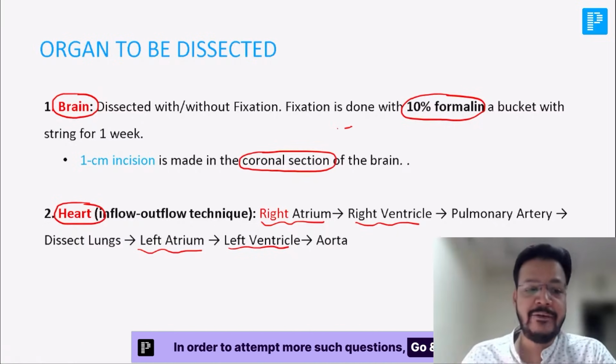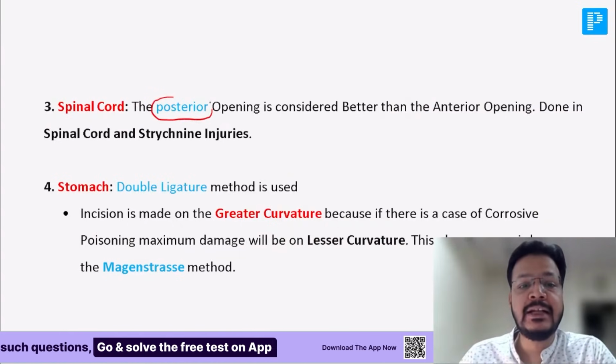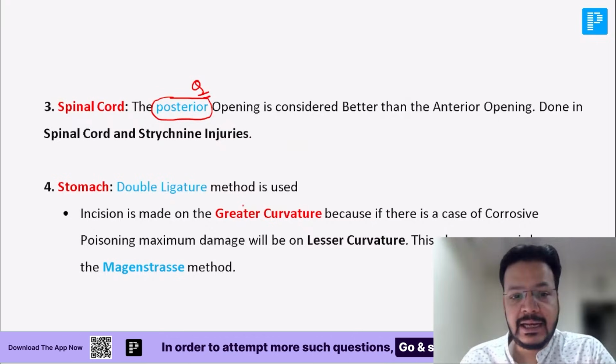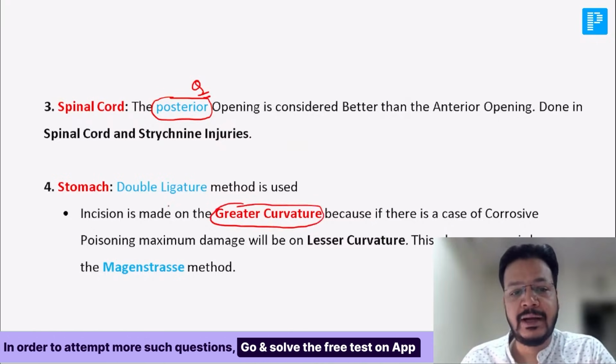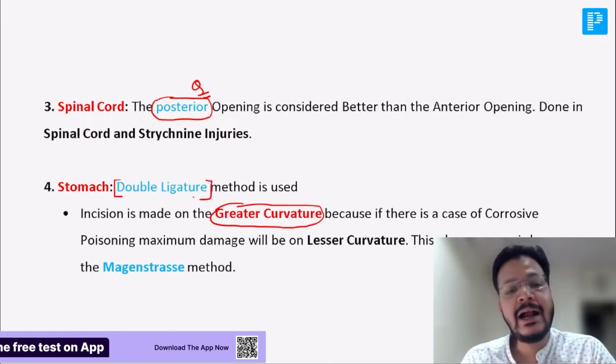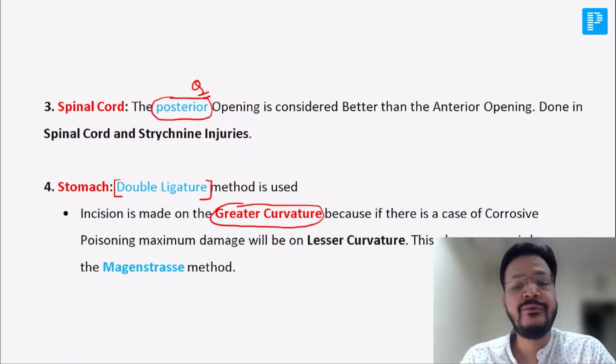So I have discussed two dissection techniques. Now the third one, spinal cord. The best method to dissect the spinal cord is the posterior technique. And the stomach, as I told you, is dissected by the double ligature method, and I'll start the dissection from the greater curvature.